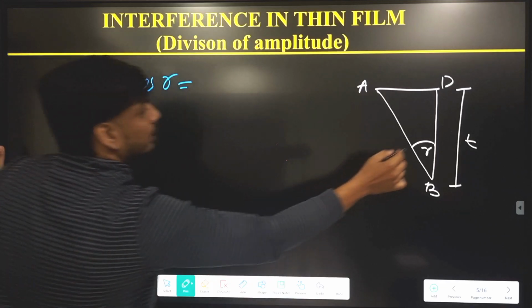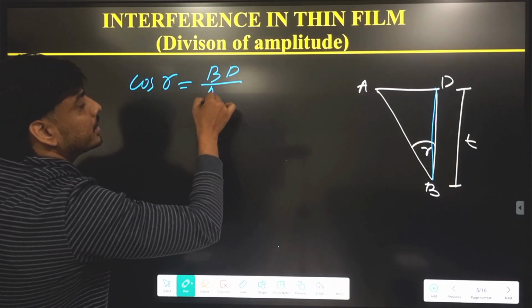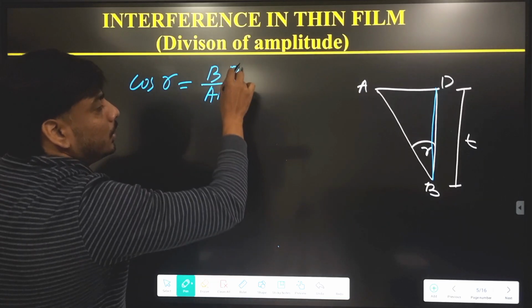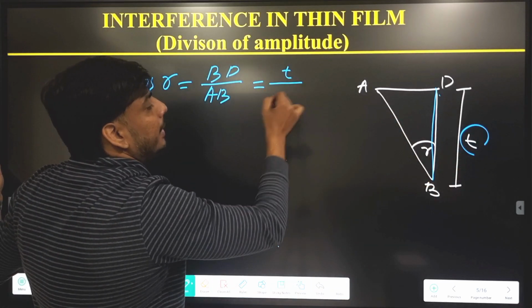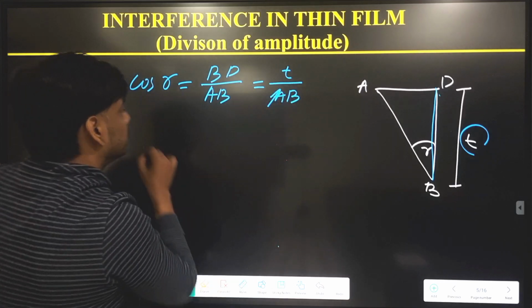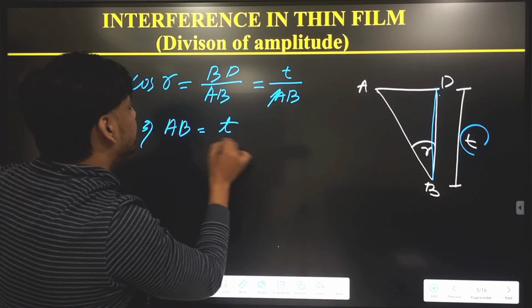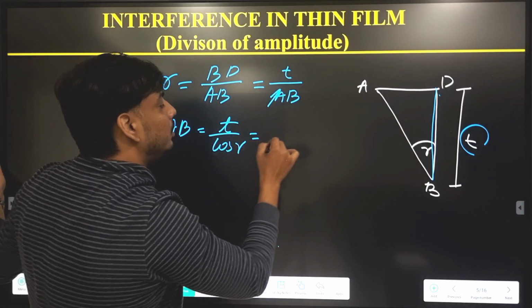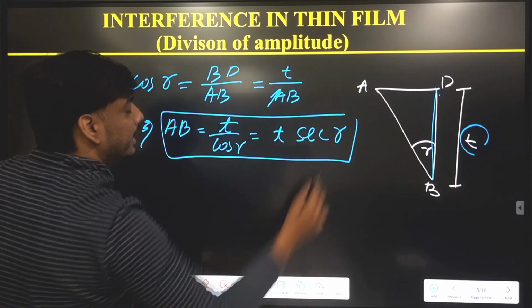So base is this distance BD divided by hypotenuse AB. But BD is given, that is equal to small t, by AB. So AB is equal to t by cos r, or you can write t sec r. We get AB.